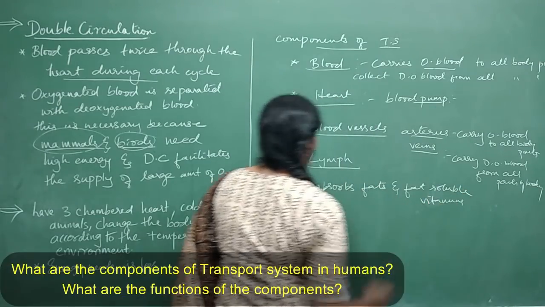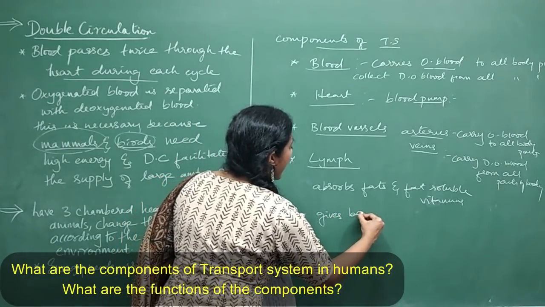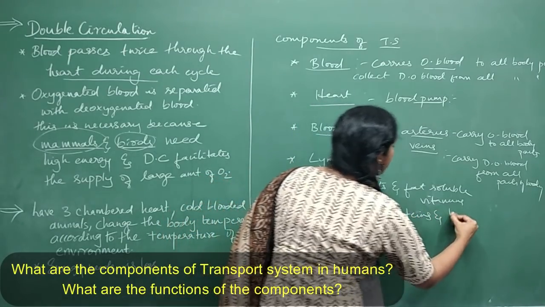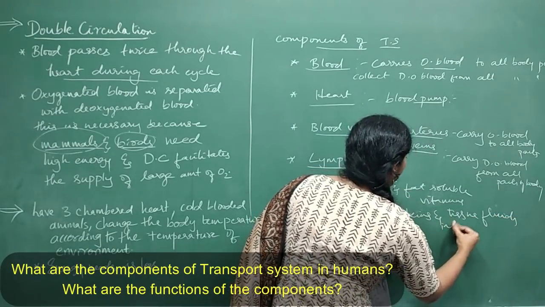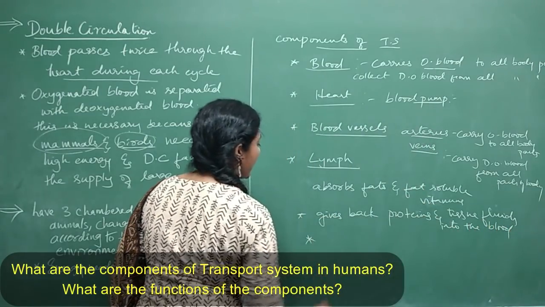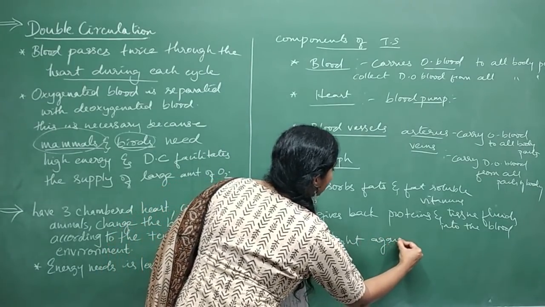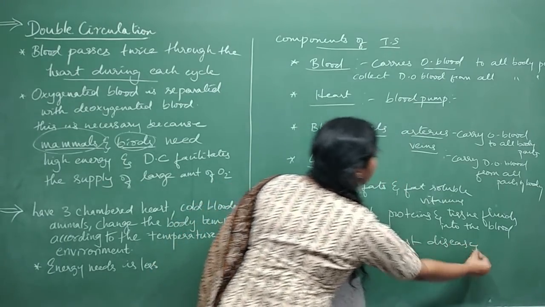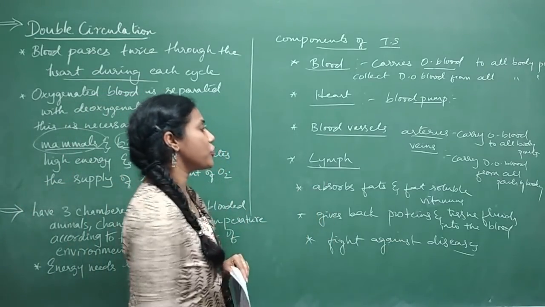So this is one function of the lymph, and it gives back proteins and tissue fluids into the blood. Clear? So this is another one, and a very important function is it fights against diseases. It will protect our body against diseases. So it is a part of the immune system, I can say. So these are the 3 points you can mention for the functions of lymph.